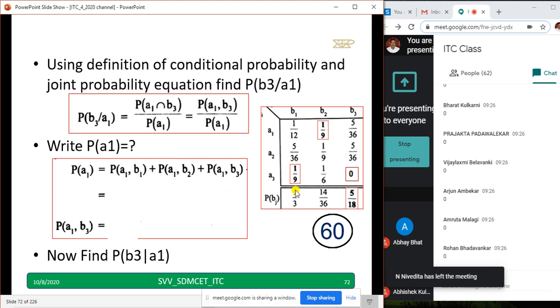Using this definition of conditional probability and the joint probability equation, all of you know probability of AB equals probability of A into probability of B given A. We have just rearranged that equation. Nothing is extra. Don't say this is not covered. Now find the probability of A1: add all the first row and you'll get the answer. Then find the probability of A1 comma B3 using this equation. First write this down as it is, then write A1 equal to, fill in all these probabilities, find the answer, and tell the answer in the chat box.